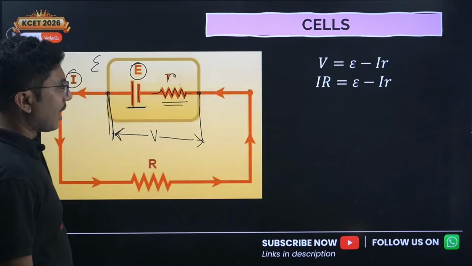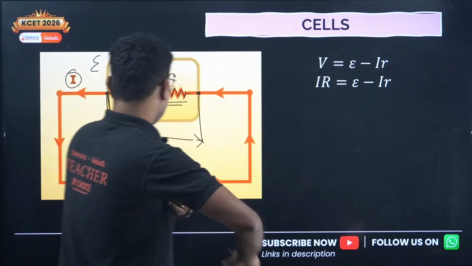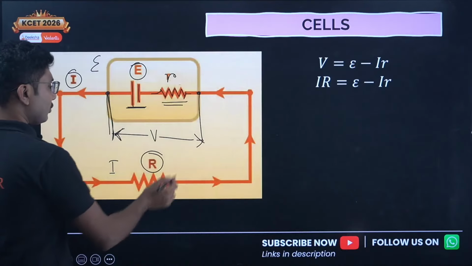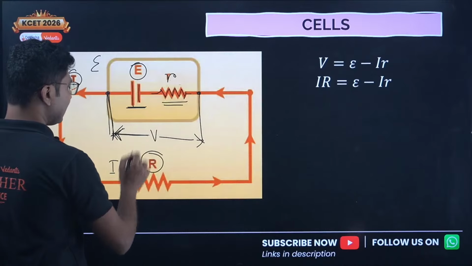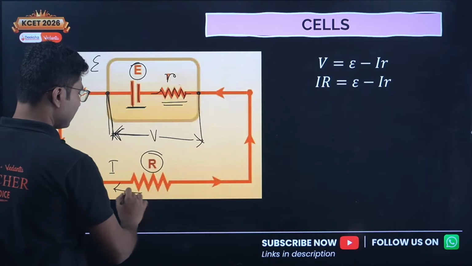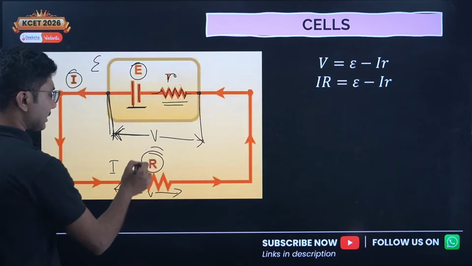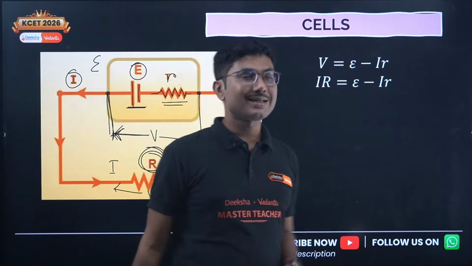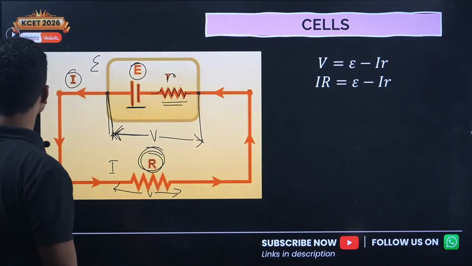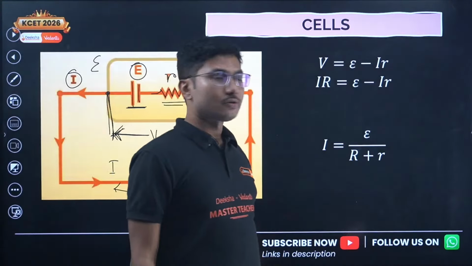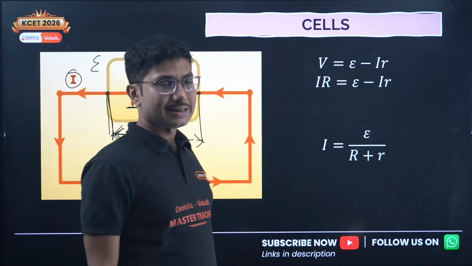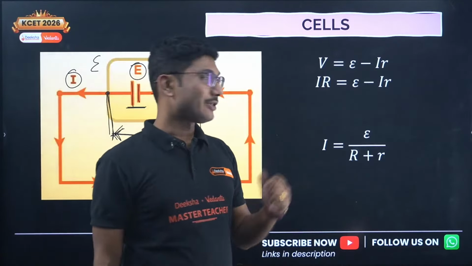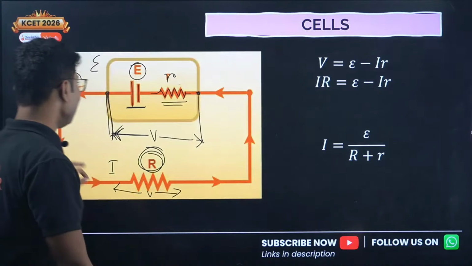Now, suppose we have an external resistance R as well, and the current through it is I. The voltage that we are measuring across the battery is the same as the voltage across this resistance. So the voltage across this resistance is given by I into R, or IR equals epsilon minus Ir. So I is given by epsilon divided by R plus r. If you know the EMF of the battery and the internal resistance, then based on the external resistance you can calculate the current in the circuit.